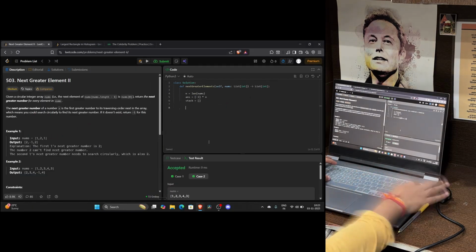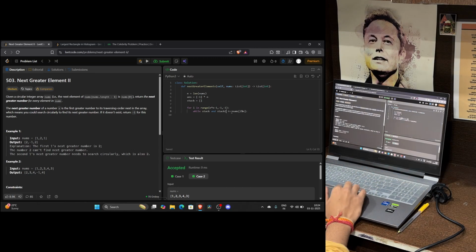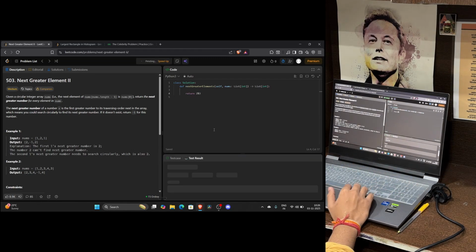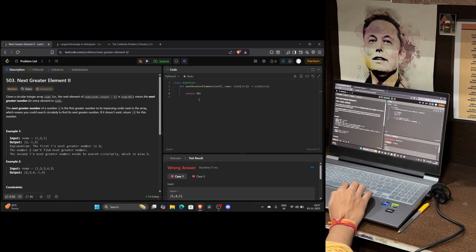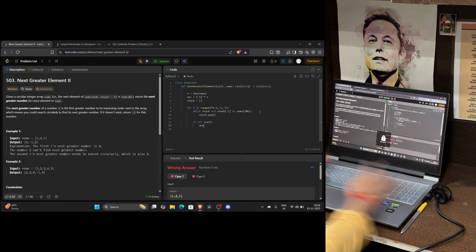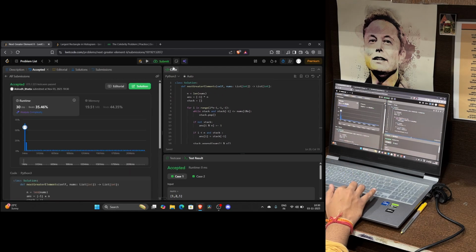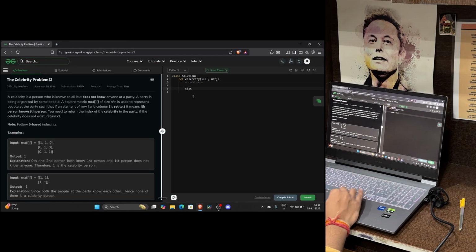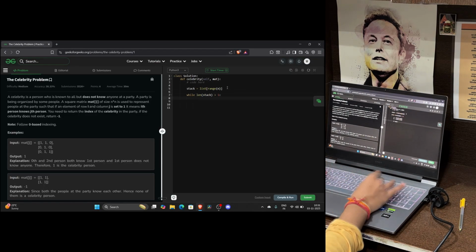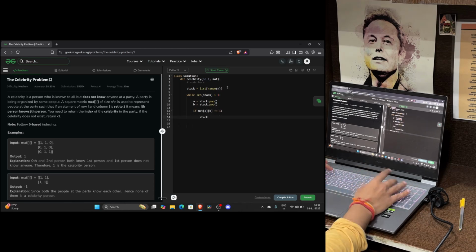3. Ask, does A know B? 4. If yes, A can't be the celebrity, they know someone. Discard A, push B back. 5. If no, B can't be the celebrity, someone doesn't know them. Discard B, push A back. You repeat this until only one person is left. This is your potential celebrity.